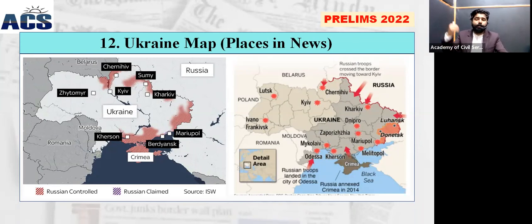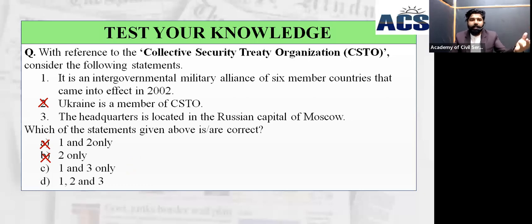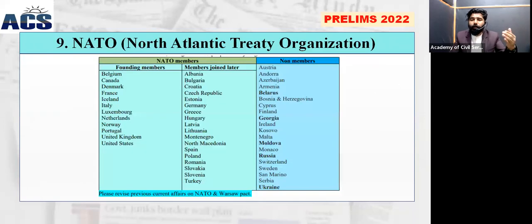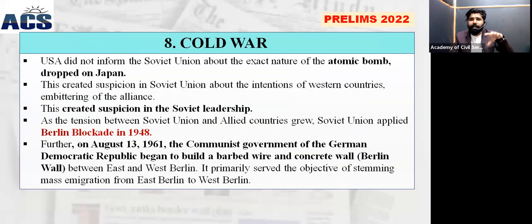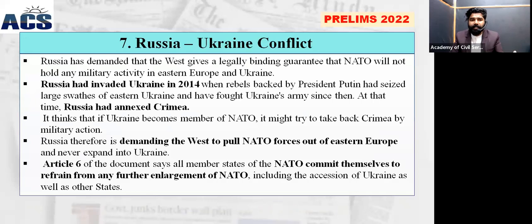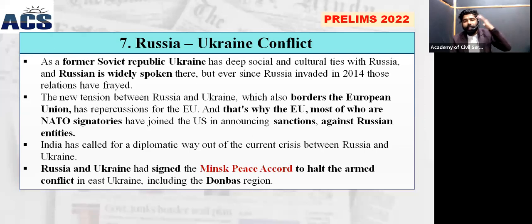Russia is not supporting Ukraine becoming a member, and this is a political conflict between Russia and Ukraine. That's why they are attacking each other. Now many of the regions in Ukraine are under the control of Russian forces. So if there is any intervention by NATO or any country, there could be a chance of another world war. That's why NATO members and European countries do not interfere in this matter. If anybody interferes, it will be considered World War III. That's why many countries, especially NATO members, avoid intervention in this context, because we have seen the no-fly zone.